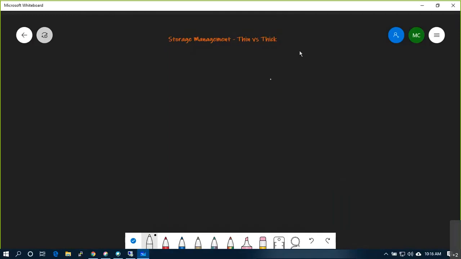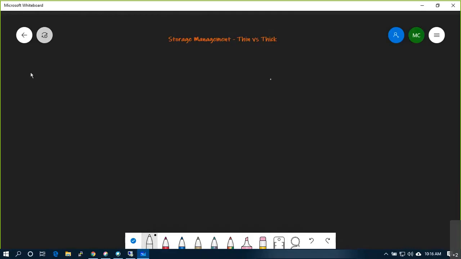Okay, how do you manage the storage? There are a couple of advantages and a couple of disadvantages, in terms of technical and in terms of financial. We'll discuss these things in storage management, which is thin and thick.